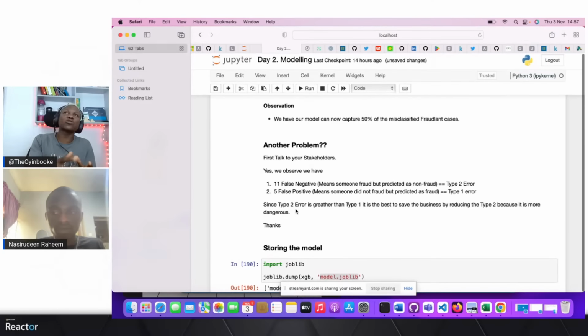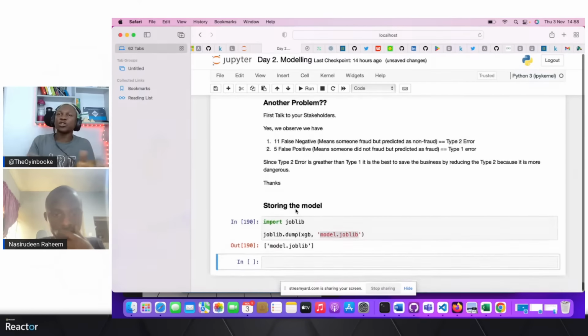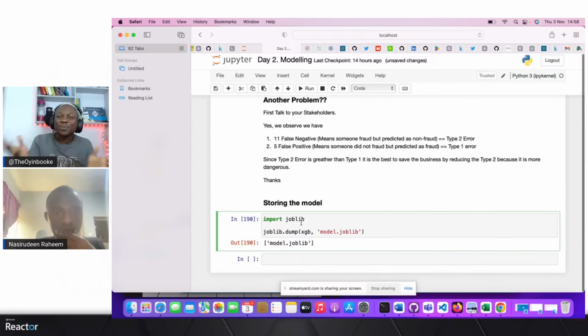And the last thing we are doing is to export this model. We are pickling it, literally storing it in a format like a zip. You are zipping a model now, so that I can take the model that we have trained. Remember, we trained an algorithm, and the resulting algorithm is a model which already has some sort of intelligence. Now, when you throw data from that business at it, it can tell you this activity is fraudulent or not, but it depends on the evaluation metrics we've used.